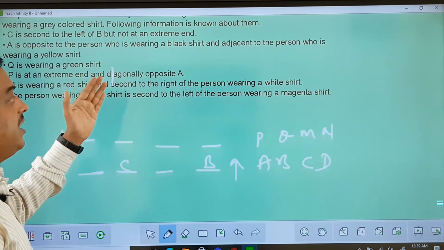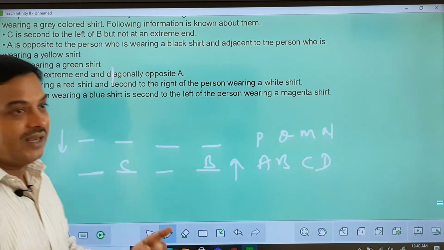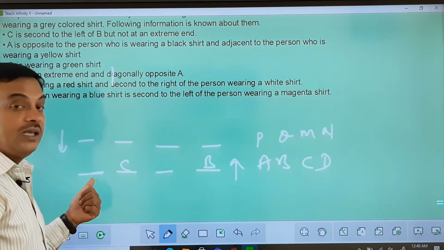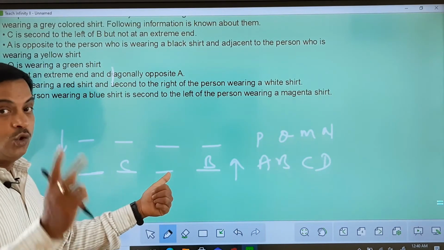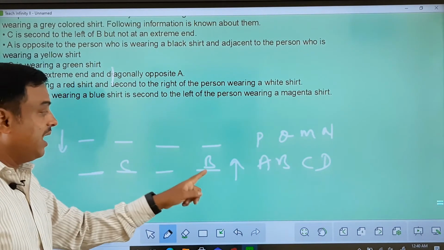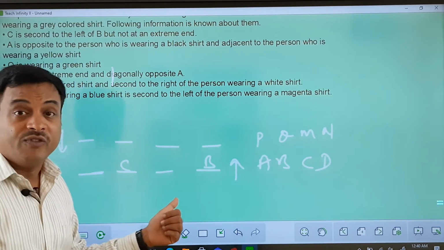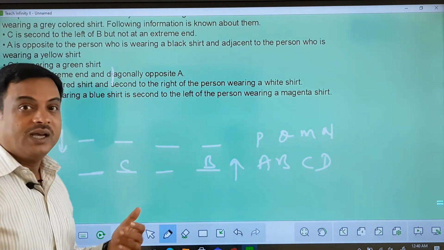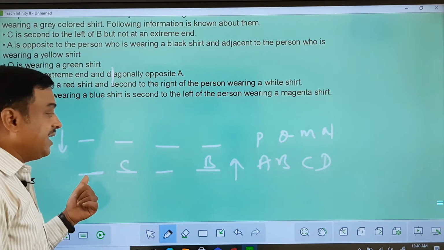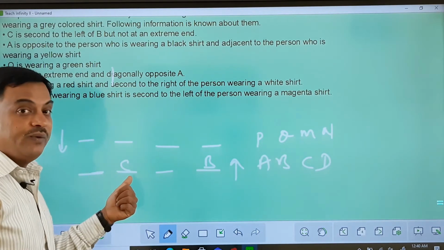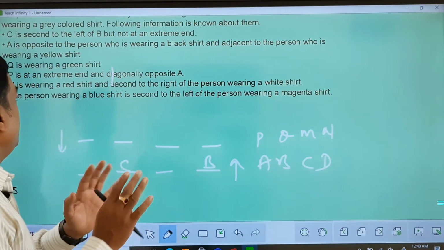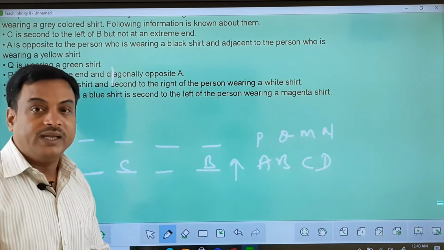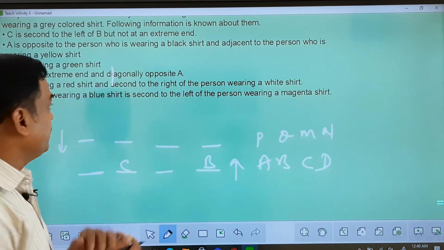A is opposite to the person wearing black colored shirt and adjacent to the person wearing yellow colored shirt. Do I know the position of A? I'll get two possibilities. I may get A here or A here. If I take A here, then I'll get two possibilities again. Opposite person wearing black, and either of these two people can wear a yellow colored shirt. So if he is wearing yellow colored shirt, I'll get a different arrangement. Or if I take A here, black, and this person will wear yellow color. So I have multiple possibilities here, so I'll not pick up this point right now. Next, Q is wearing a green colored shirt. I don't know where Q is, I don't know where the green color is. So let us leave it.